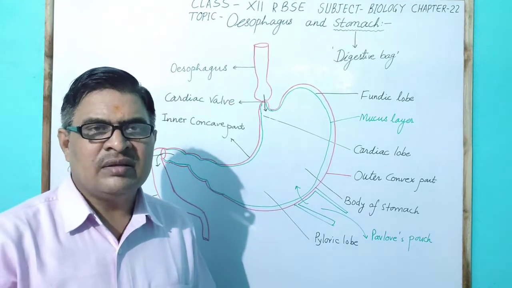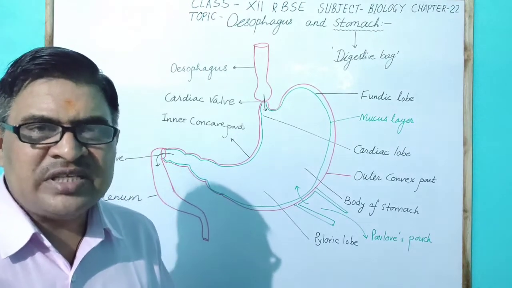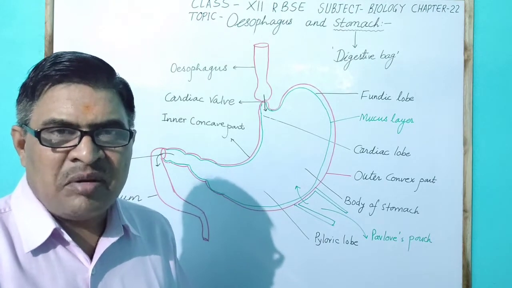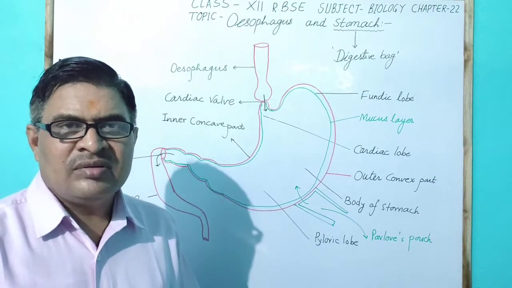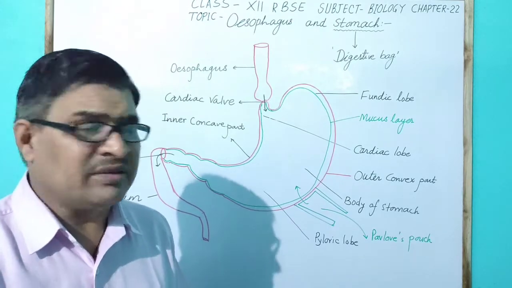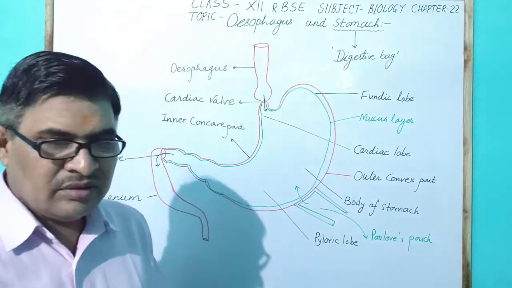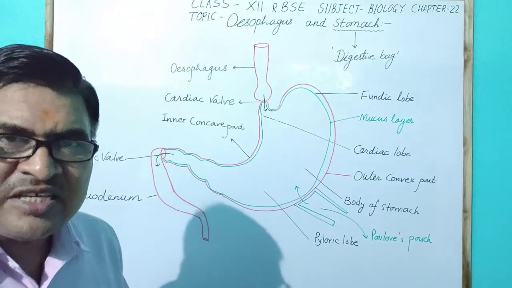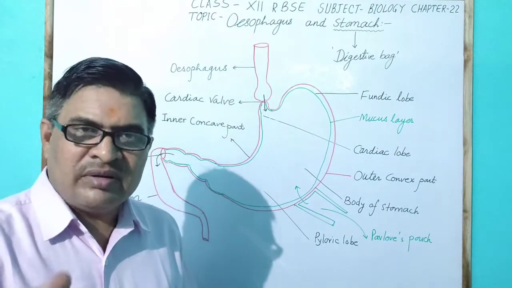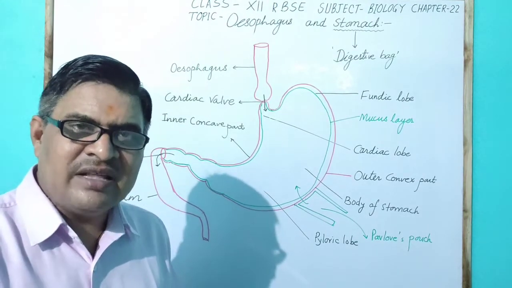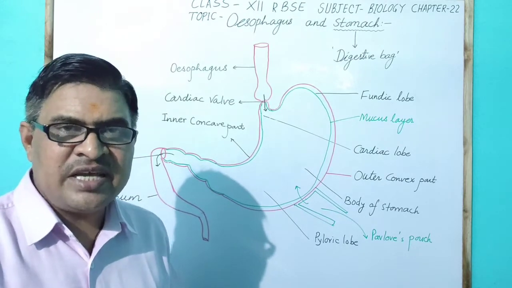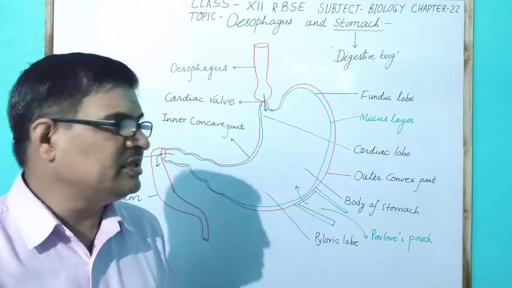That is why an infant depends on milk as complete food for a few months after birth, and renin acts on the milk protein, which is called casein, and changes it into paracasein.